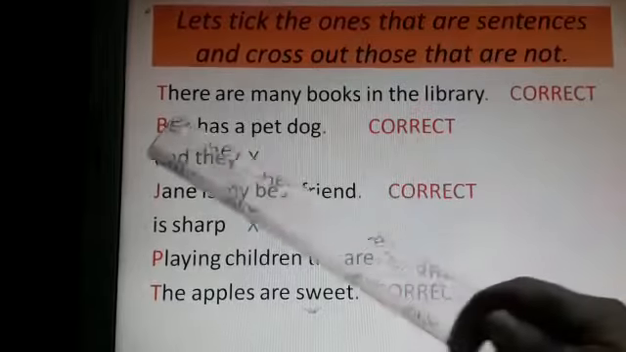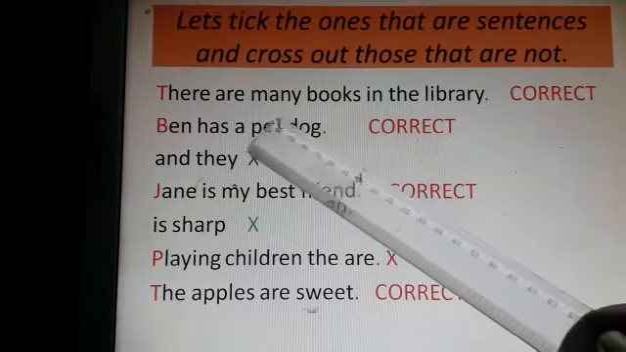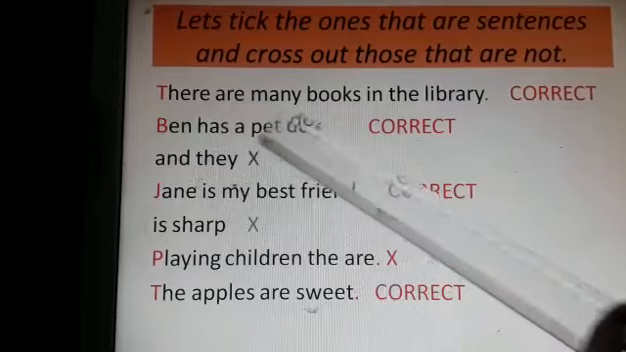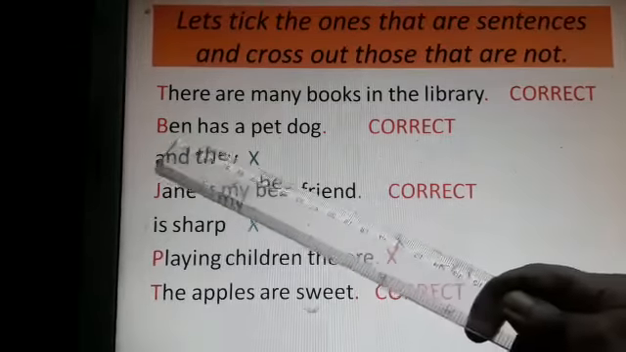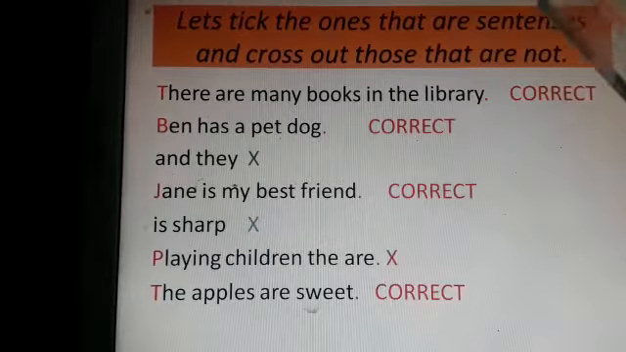Okay, it's correct. Ben has a pet dog. Yes. We begin the sentence with a capital letter and end with a full stop, and this sentence gives a complete meaning. So it is correct.